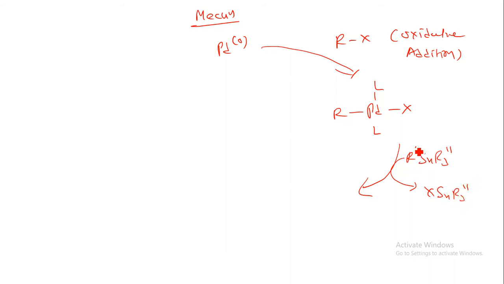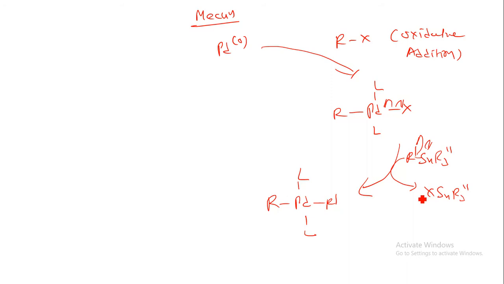So this R dash will attach over here. Simultaneously you can have this type of reaction: free radical over here, free radical over here, free radical over here, free radical over here. So this will join together and this will have an R dash over here. So in the end we can have R palladium L and R dash.